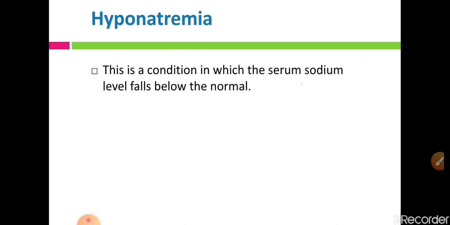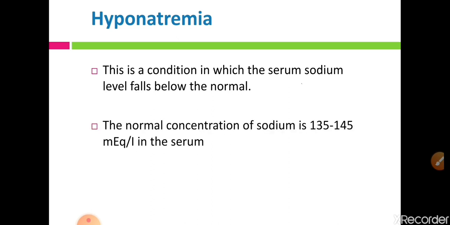We have seen that the normal serum level is 135 to 145 milliequivalents per liter, and if the serum level falls below this, the condition is called hyponatremia.